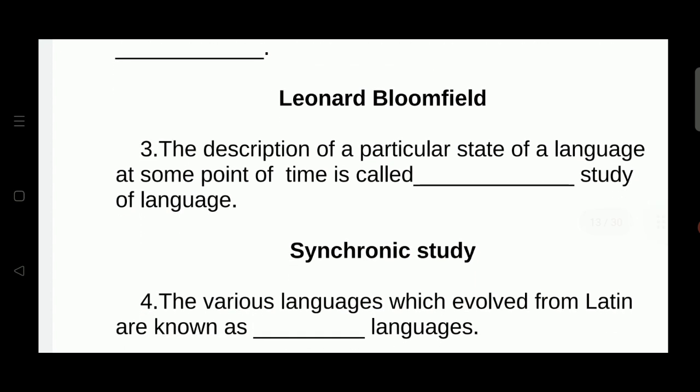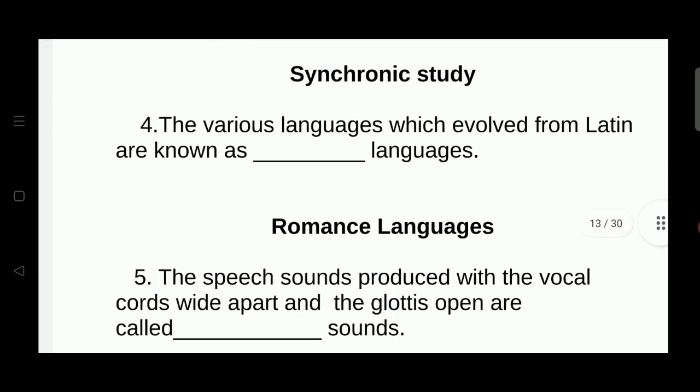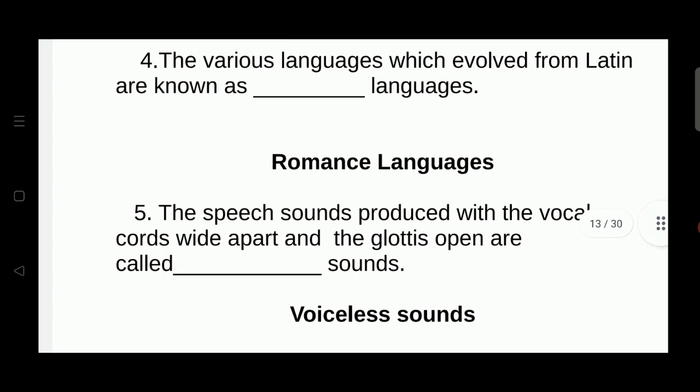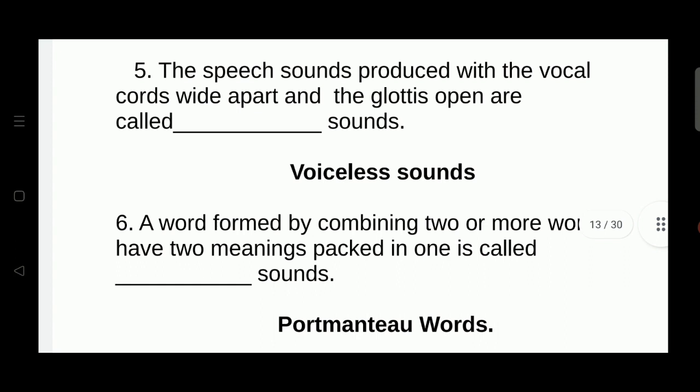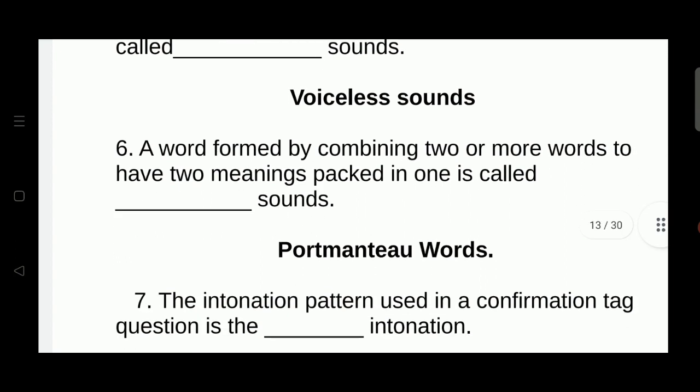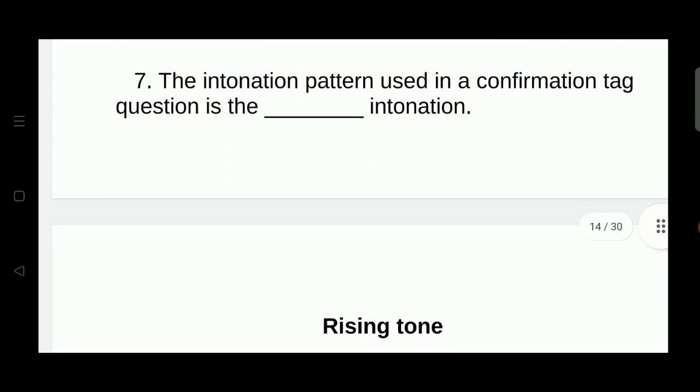The various languages which evolved from Latin are known as Romance languages. The speech sounds produced with the vocal cords wide apart and the glottis open are called voiceless sounds. A word formed by combining two or more words to have two meanings packed in one is called portmanteau words. The intonation pattern used in a confirmation tag question is a rising intonation or rising tone.